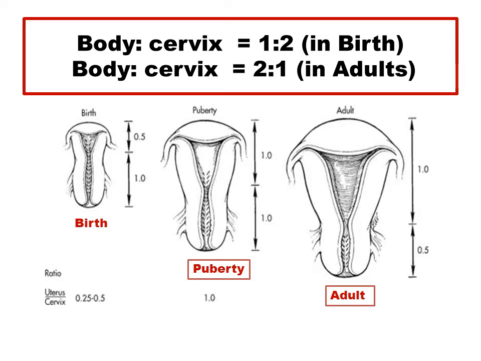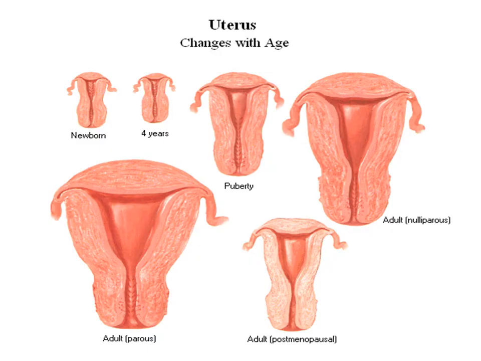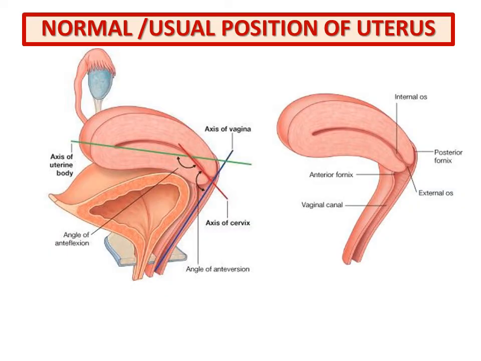At the time of puberty, it is almost equal, 1:1. The uterus changes with age: newborn, around 4 years, around puberty, a nulliparous uterus, a parous adult uterus, and a postmenopausal adult uterus. The body forms the upper two-thirds of the uterus, and the cervix forms the lower one-third.